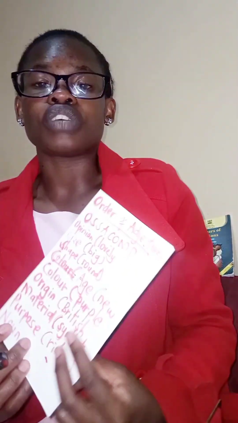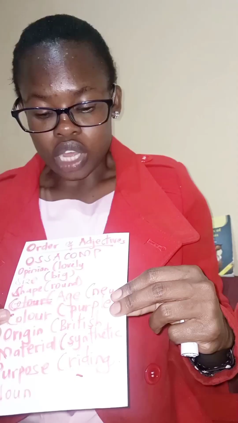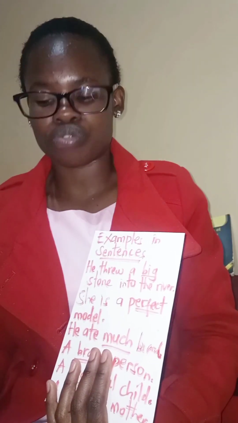That is the order of adjective. We use the formula OSASCOMP, which is opinion, size, shape, age, color, origin, material, purpose, and then noun. Now let us have example sentences using adjectives. Number 1, I have: he threw a big stone into the river.